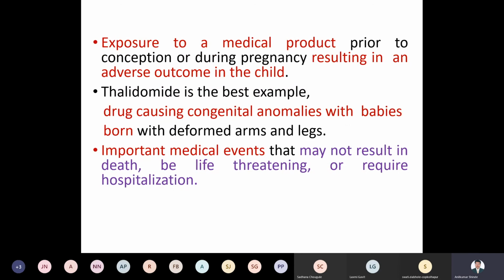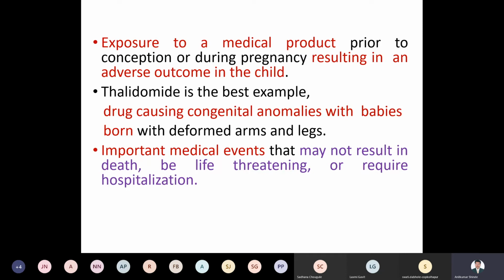Then there is exposure to medical products resulting in an adverse outcome in the child during pregnancy. One example is the thalidomide case. This is a very popular case. Thalidomide was given to pregnant ladies, and the babies were born abnormal, with deformed arms and legs. That is called the thalidomide tragedy.